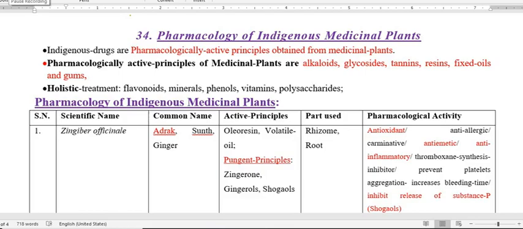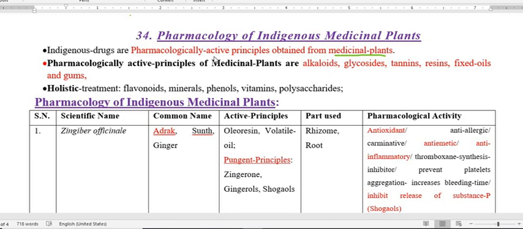So let us start the theory class number 34. Today I am going to discuss the indigenous medicinal plants. As we know, an indigenous drug means the active principle or constituent present in a medicinal plant, or you may say the traditional drugs present in the medicinal plants.